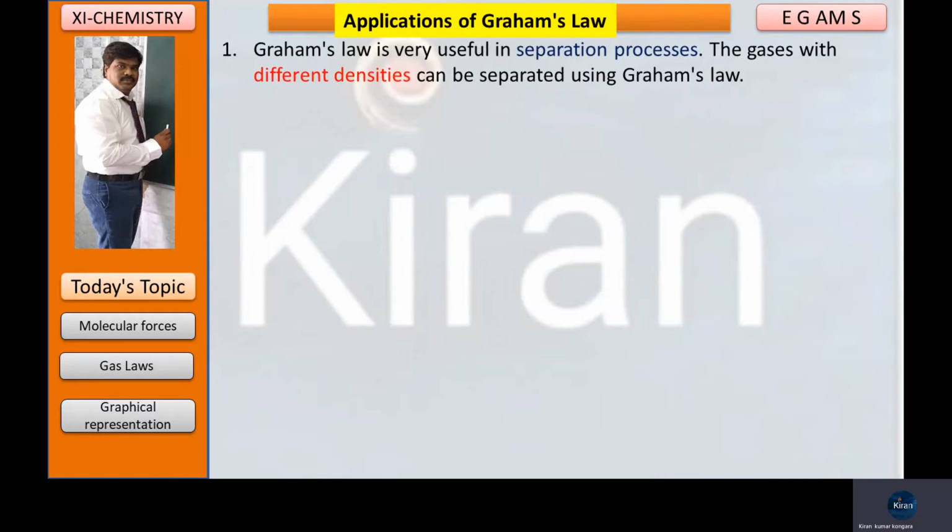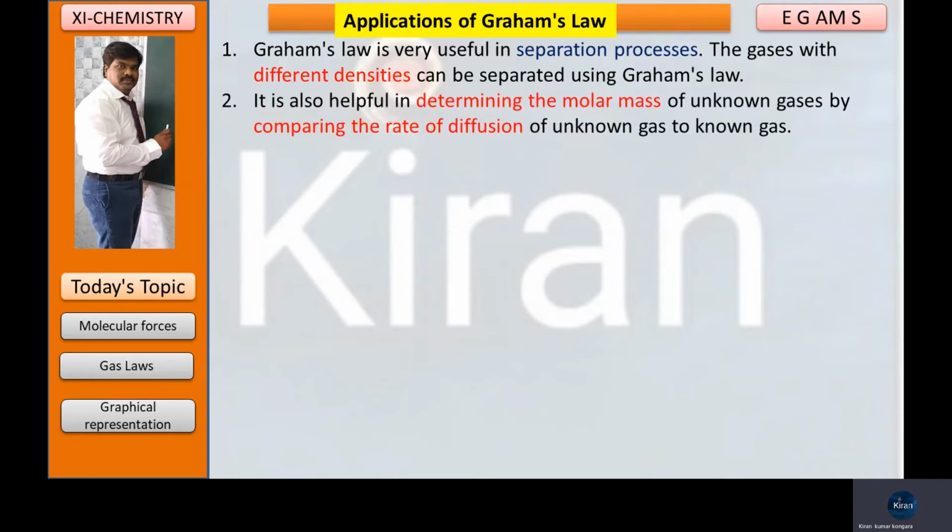Applications of Graham's law. Graham's law is very useful in separation processes. The gases with different densities can be separated by using Graham's law. It is also helpful in determining the molar mass of unknown gases by comparing the rate of diffusion of unknown gases to a known gas. We can separate the isotopes of an element using Graham's law.